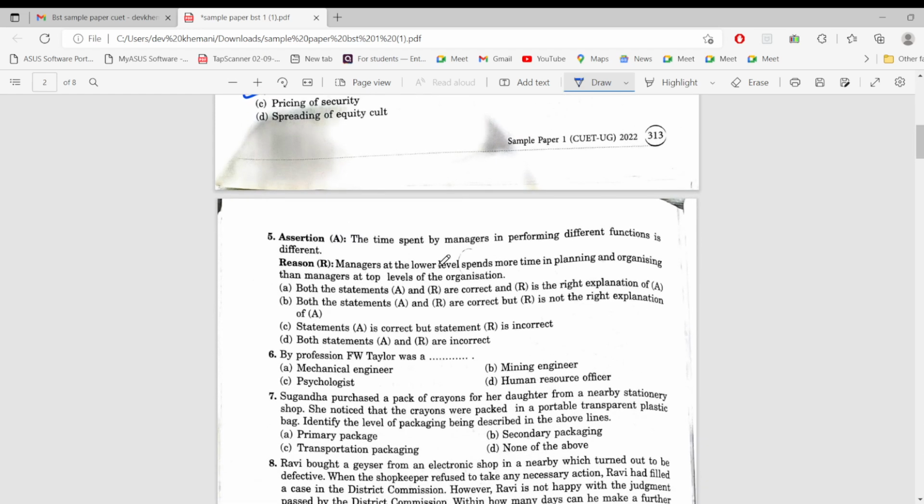The time spent by managers in performing different functions is different. Managers at lower levels spend more time in planning and organizing than managers at top levels of the organization. So the reason is clearly wrong, because managers at top level spend more time in planning and organizing. And the assertion, the time spent by managers in performing different functions is different, is correct. So the assertion is correct and the reason is wrong. So option C would be the correct answer.